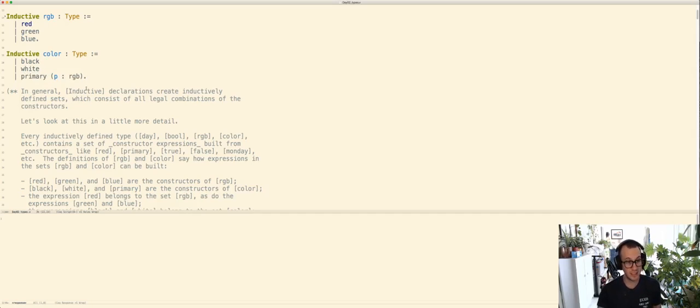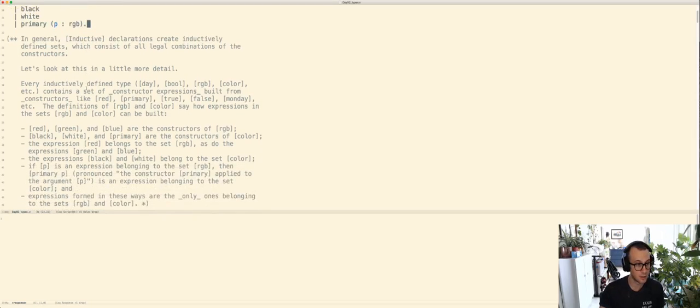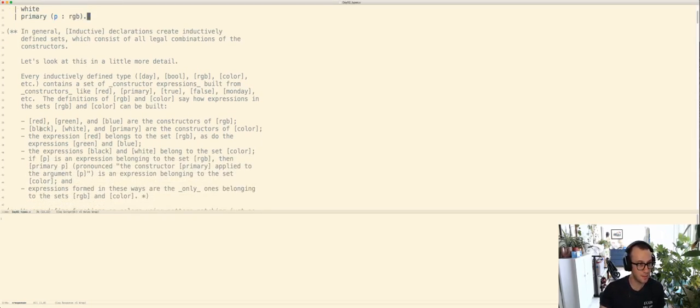So if we wanted to list all of the values, we would sort of be able to see them here. What are the possible values? Well, red, green, and blue are the only possible values of RGB. That's what's being said here. Black, white, and primary are the constructors of color, but primary is not a value. Primary needs an argument P. The constructor primary applied to the argument P, for any P that's an RGB, is a color.